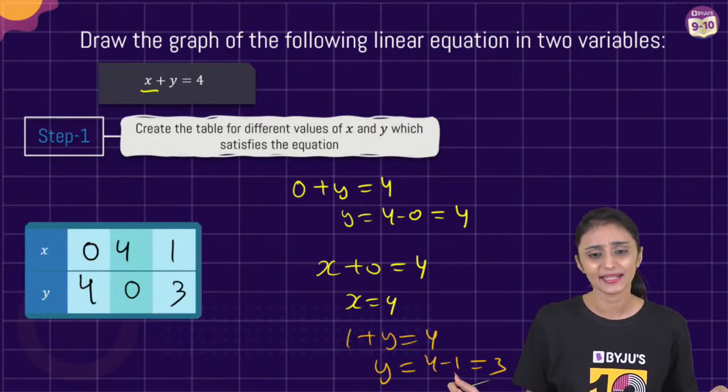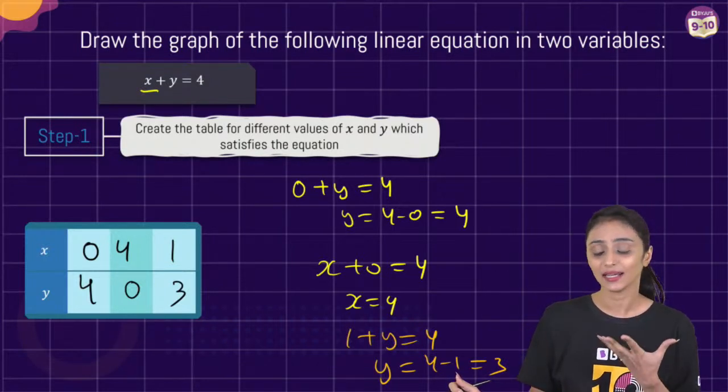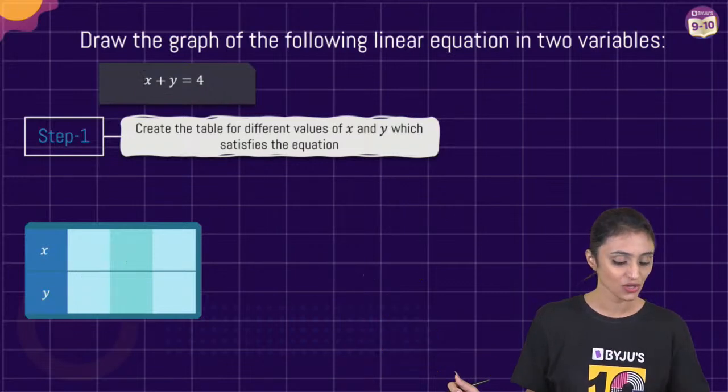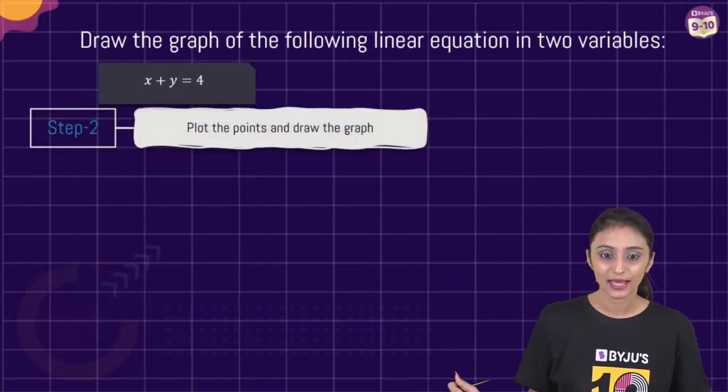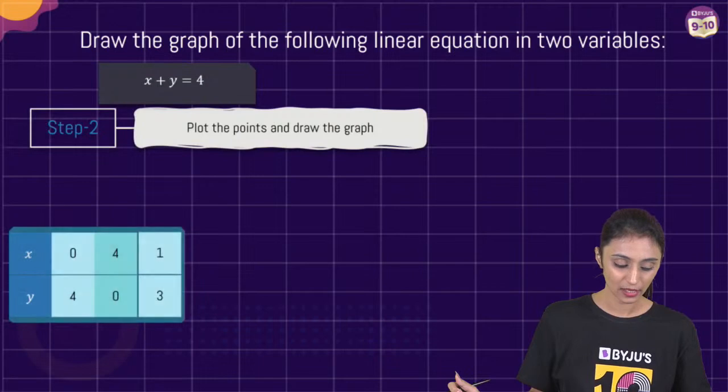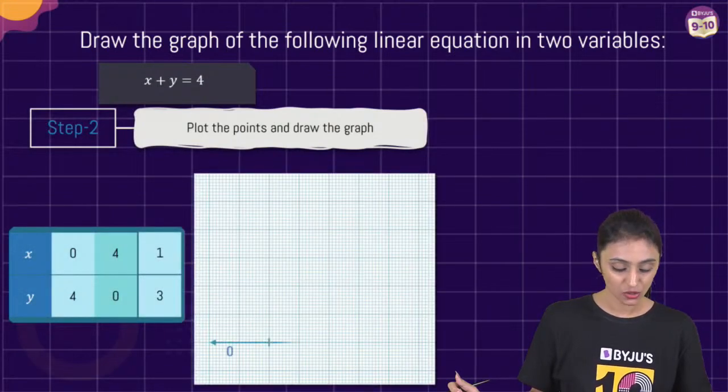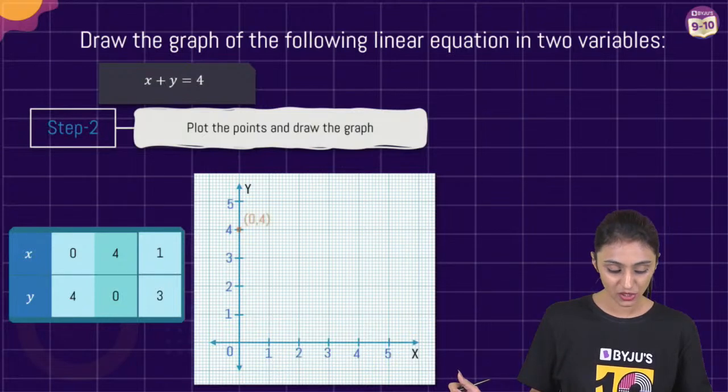x 100, y 96. It's correct, Anand. It's just that I would still suggest you try picking simpler values. Correct, Vani, you got the straight line. Alright, so we have the points with us. We draw the x-axis, we draw the y-axis, and now we will be plotting the points here. This is (0, 4), (1, 3), (4, 0).